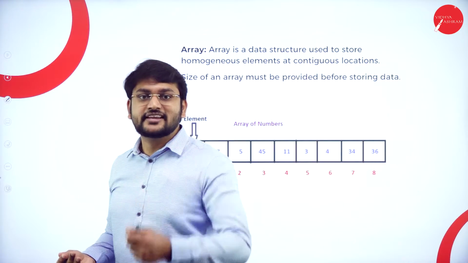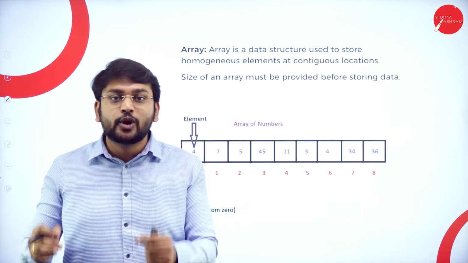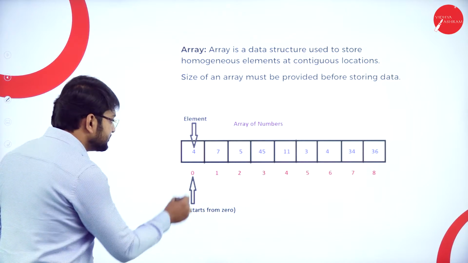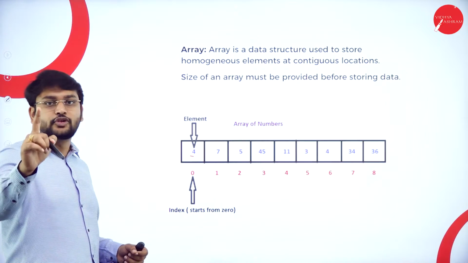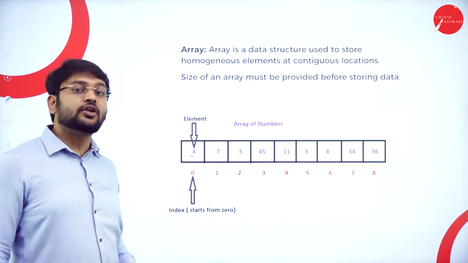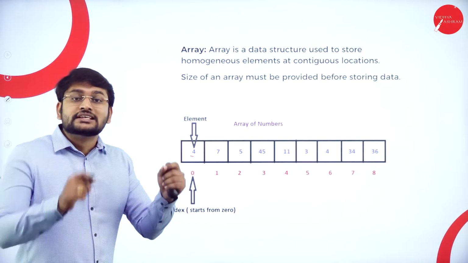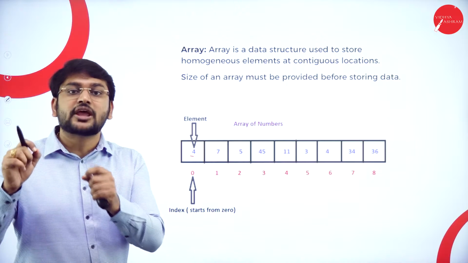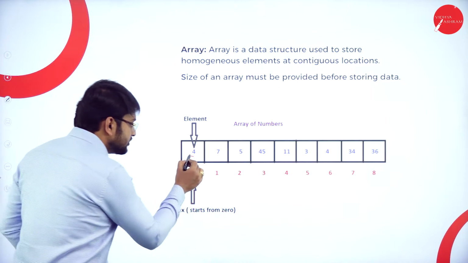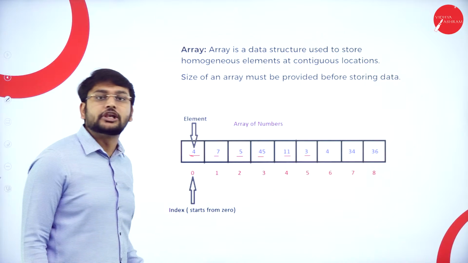No, right? So my dear students, arrays, in the sense, you will be storing homogeneous data. The first thing that you need to remember is you will be storing homogeneous data. Sir, what is the meaning of homogeneous data? Homogeneous in the sense what? Same type of data. So the first thing is that I will be storing same type of data. That is the first thing that you need to understand.